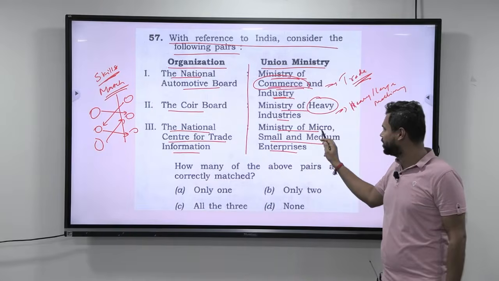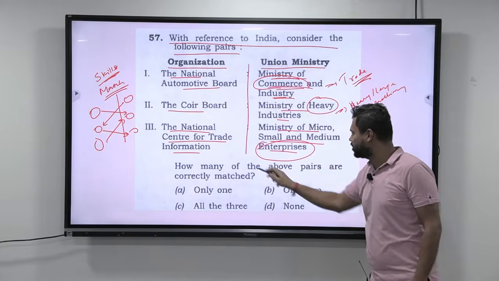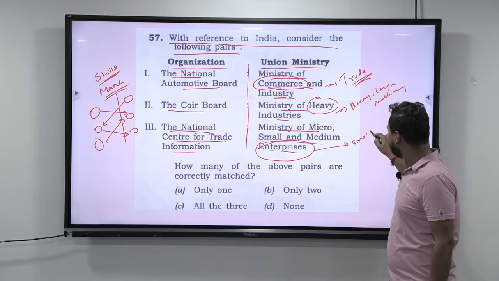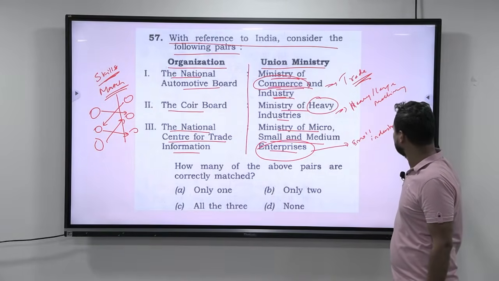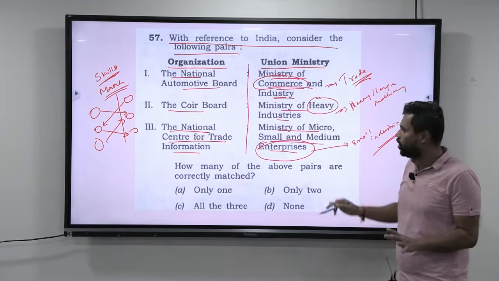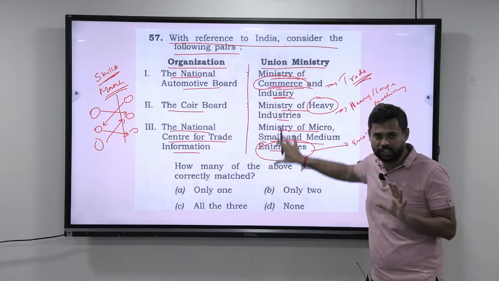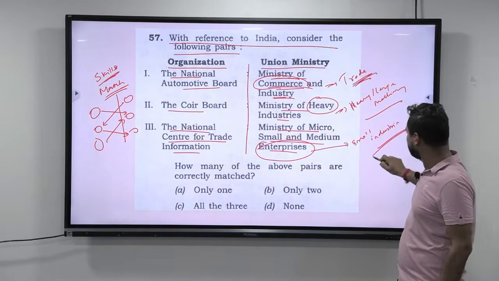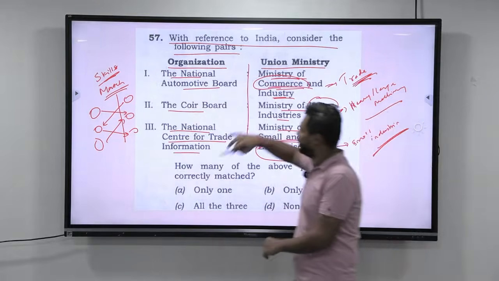Ministry of MSMEs, that is micro, small and medium enterprises. As you can see here, these are small industries. Okay. Overall, if I have to tell the focus area of these ministries, I can say trade, heavy machineries and small industries. Now come to this side.